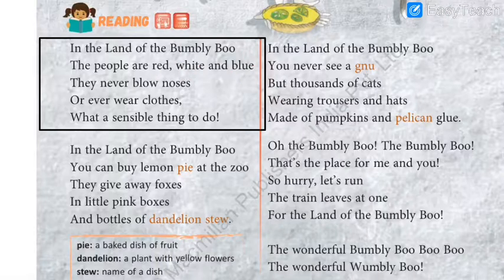So just imagine how scary they might be. They never blow noses or ever wear clothes. So they never blow the noses. Yes, we human beings blow the noses sometimes, but here they don't do that. And never wear clothes means these creatures never wear clothes. Students, just imagine never wearing clothes. So what kind of hooligans they might be, isn't it?